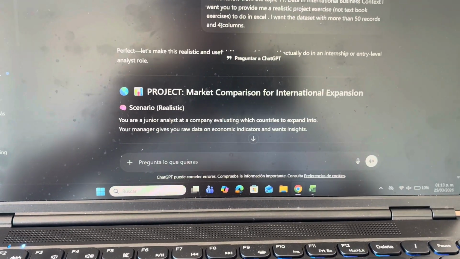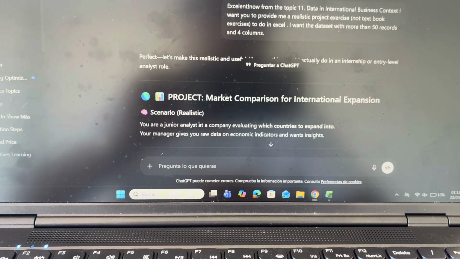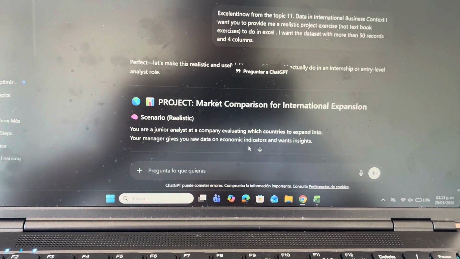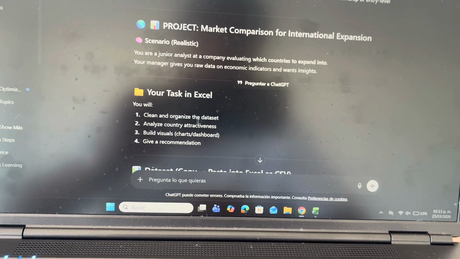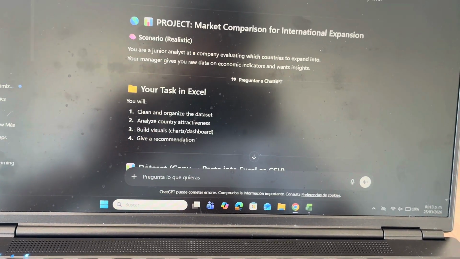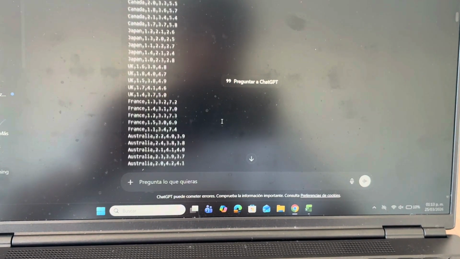It gave me this project: market comparison for international expansion. Scenario, realistic: you are a junior analyst at a company evaluating which countries to expand into. Your manager gives you raw data and economic indicators. My task is to clean and organize the data set, analyze attractiveness, build visuals, which are charts or a dashboard, and give a recommendation. It gave me the data set to copy and put in Excel.